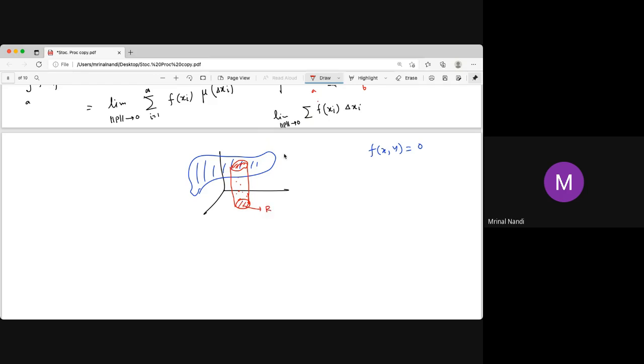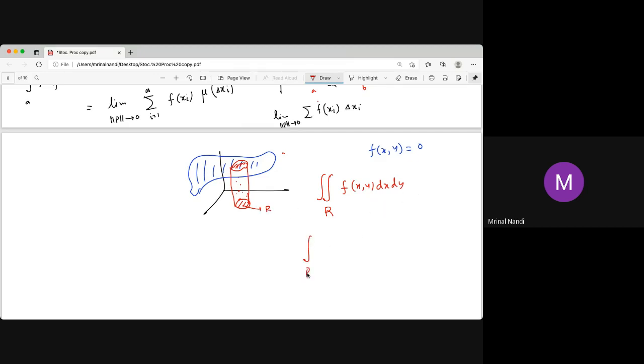And how do we write? If this function is S, we write the integration f x y dx dy. Sometimes like the double integral, or maybe you can use a single integral. So you can use this double integral. So this is a volume. Now the same thing we can do. We can take not only the area measure, here dx dy is the area measure. You can take any other measure in general.